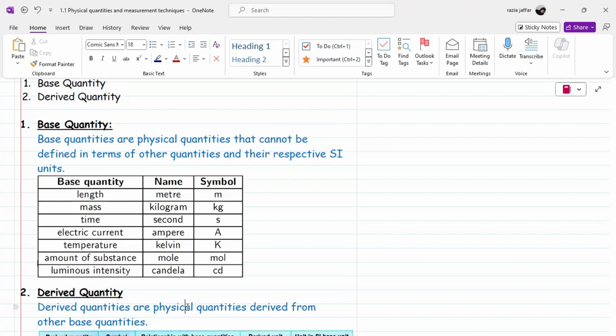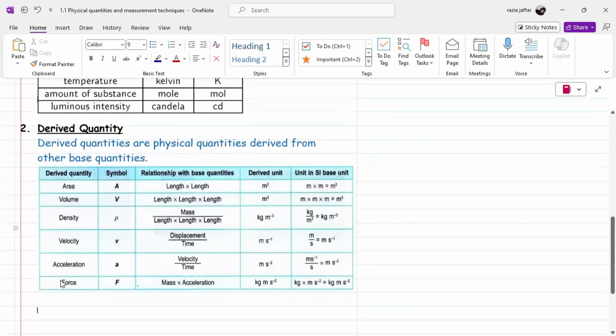Basically, they are not derived from any other physical quantities and their SI units are directly given to us by the scientists. So these are the standards, and the units of these base quantities do not depend on any other physical quantity. Now, the second one is the derived quantity. So, what is basically a derived quantity?